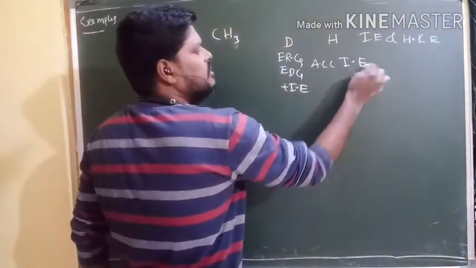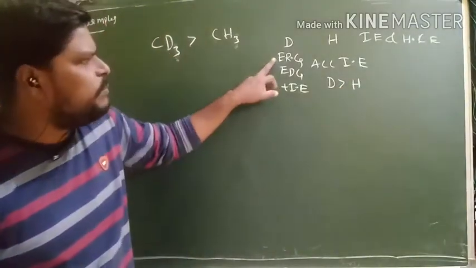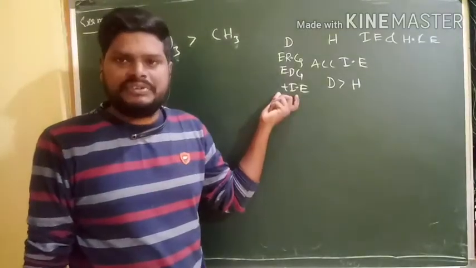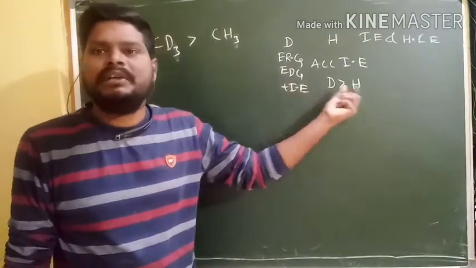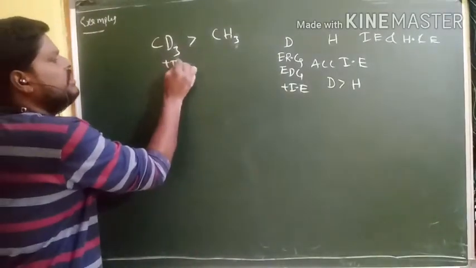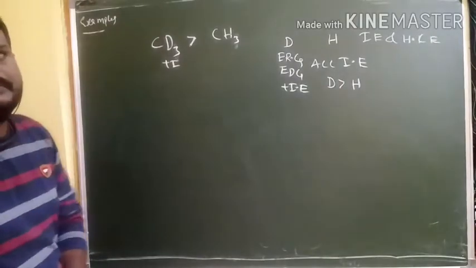So according to inductive effect, deuterium is more stable than hydrogen because it is an electron releasing group, electron donating group. So it acts as positive inductive effect. That's why deuterium is more stable than hydrogen. So according to inductive effect, CD3 is more stable than CH3.